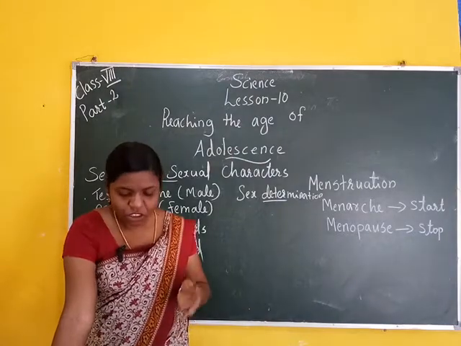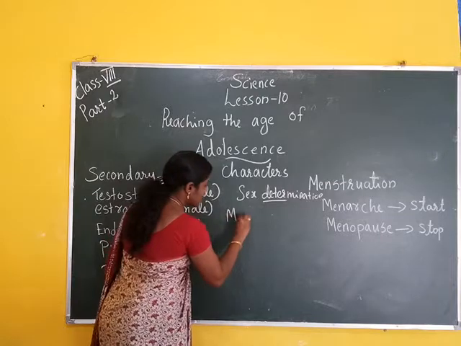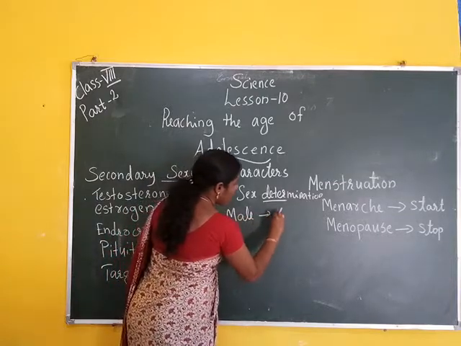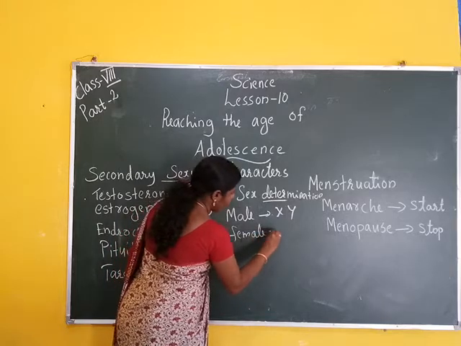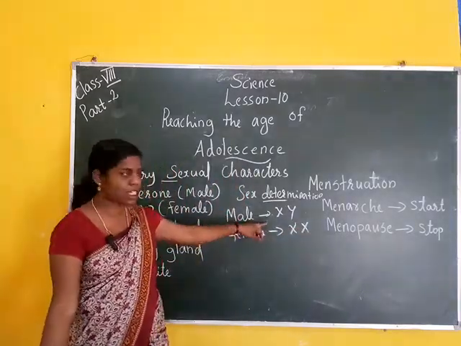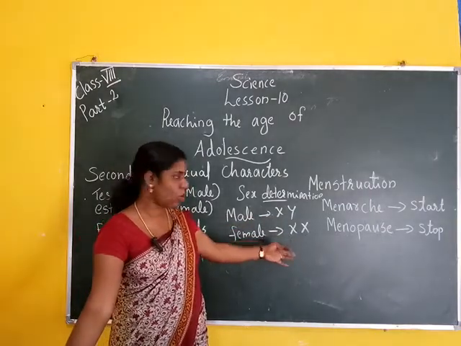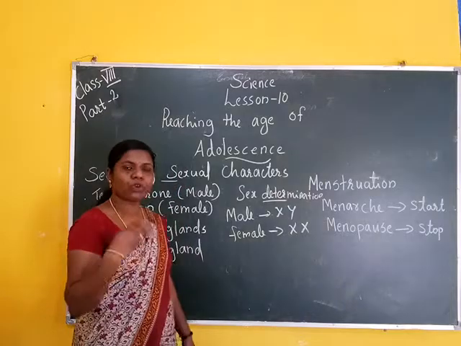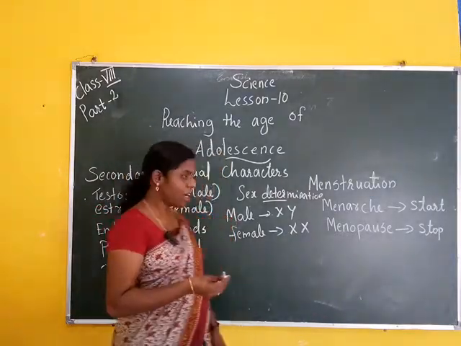Males have X and Y chromosomes. Females have only X chromosomes. Then how do we determine the sex of a newborn baby?